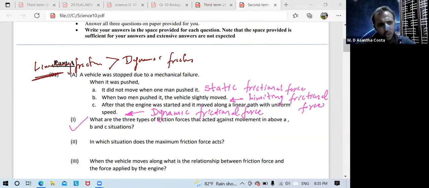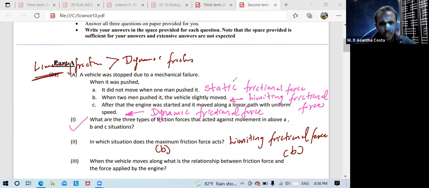Keep in mind. So this question, the best answer is limiting frictional force. That means simple B. You can write simple B also. No need to write limiting friction force. If any student writes simple B, you can give full marks for that question.